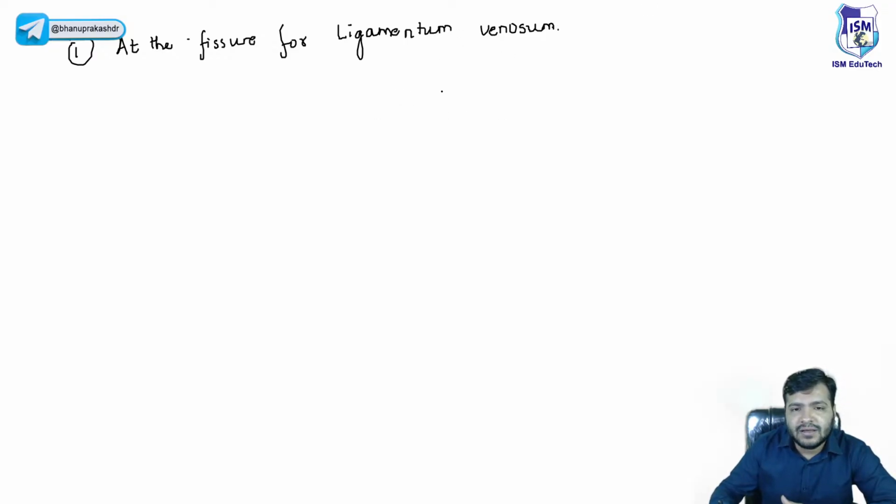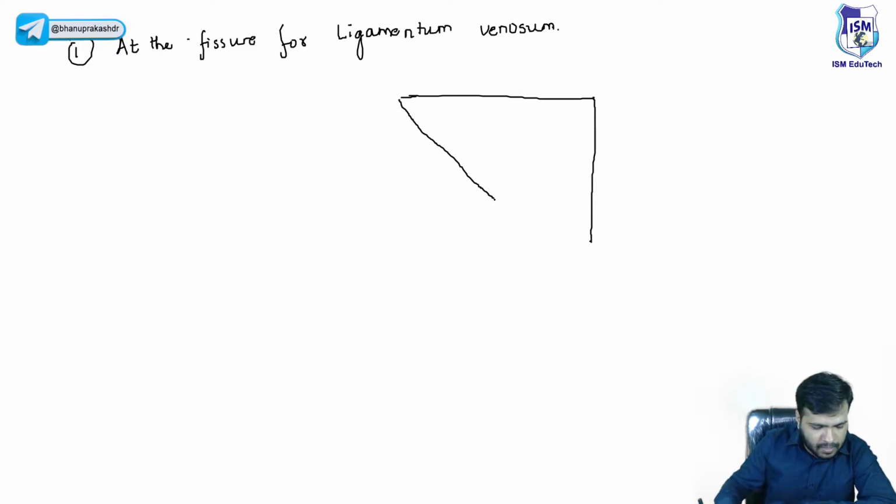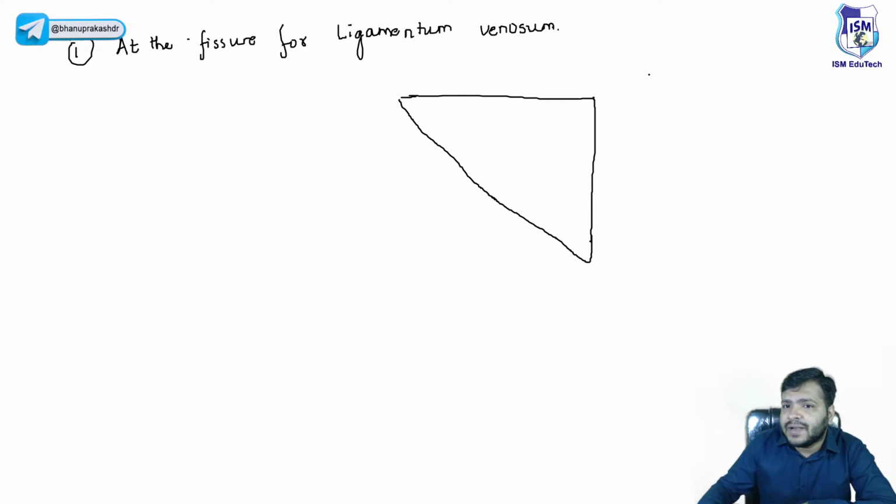Now, for example, suppose this is the liver. This view that I'm showing you is called the posterior inferior view.